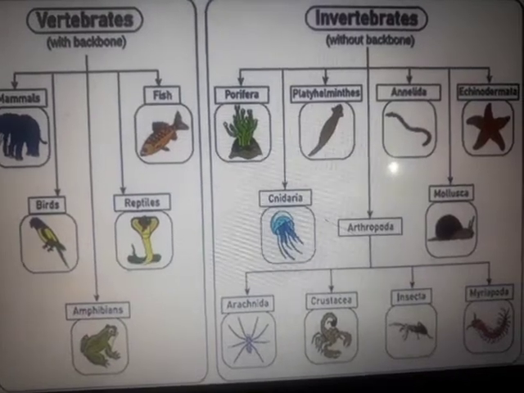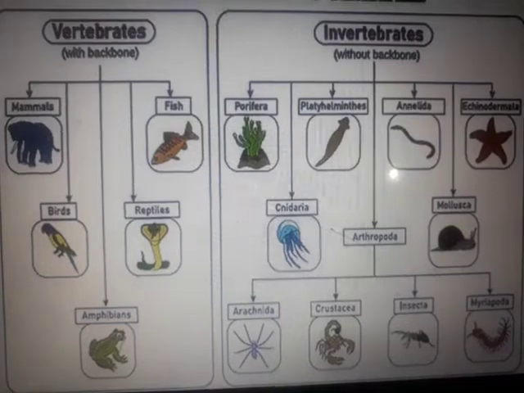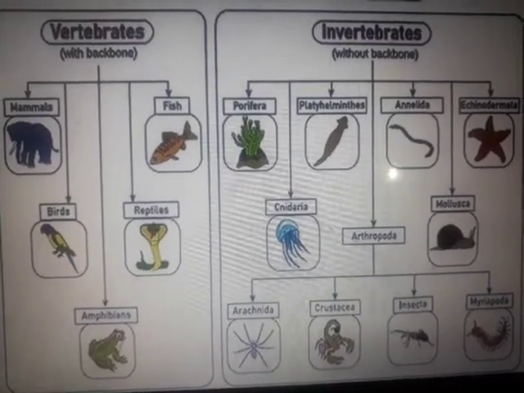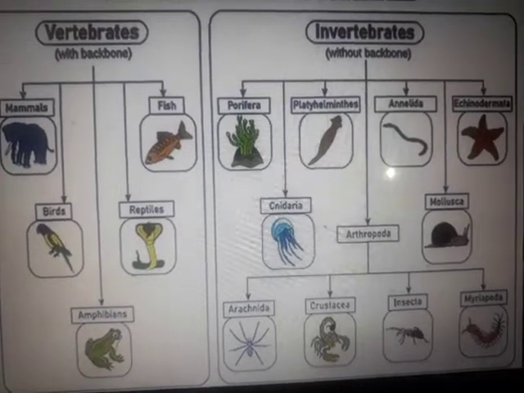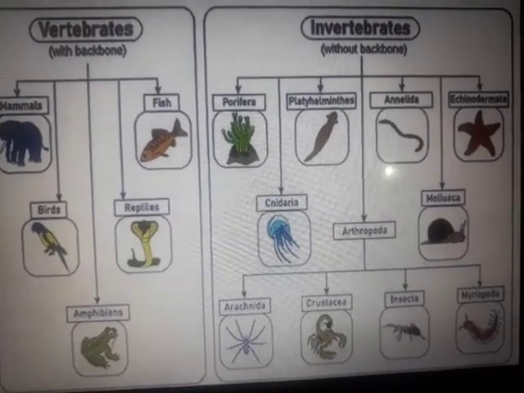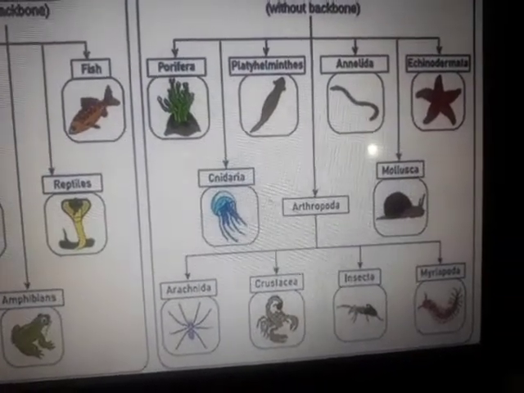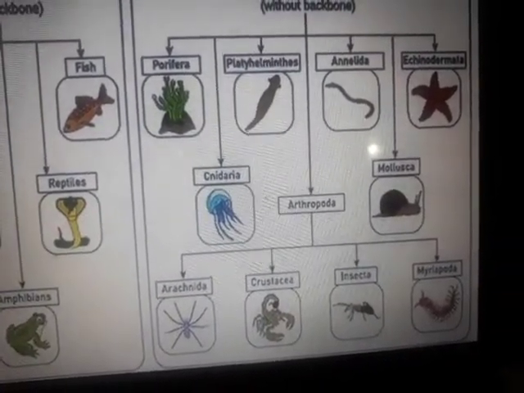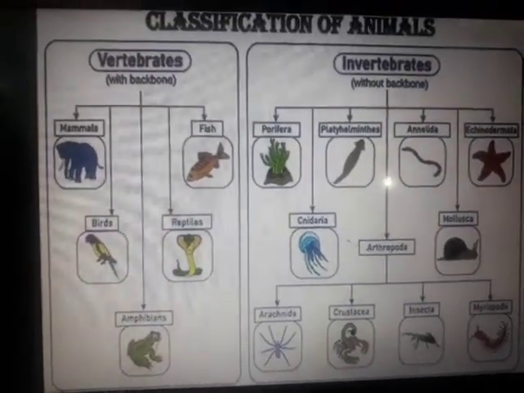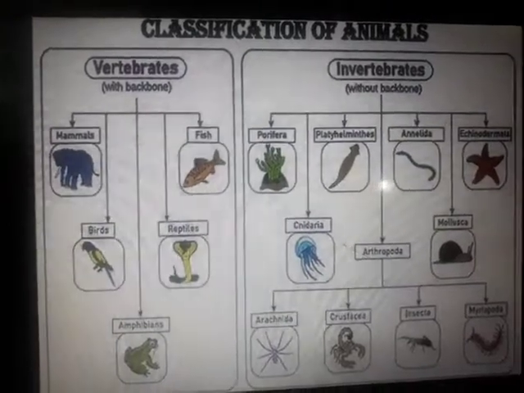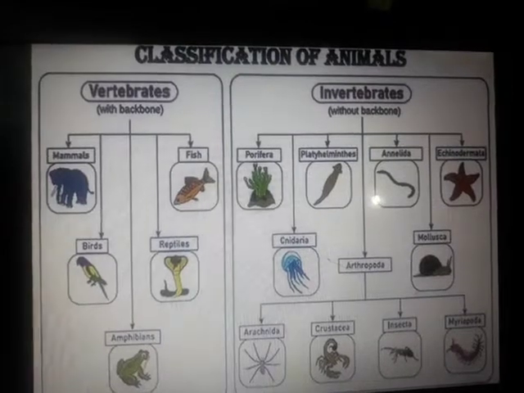Learn this. First thing, if you are not able to pronounce, you will not be able to learn. So I want you to learn by heart. Without this, I cannot go ahead. Next lecture, I hope it is online, and I'll be able to ask you what falls under invertebrates and vertebrates. That time, I really hope that you are able to pronounce it very correctly. So learn and show me the charts. This is your assignment, that you have to prepare a chart based on this classification of animals, of vertebrates and invertebrates.